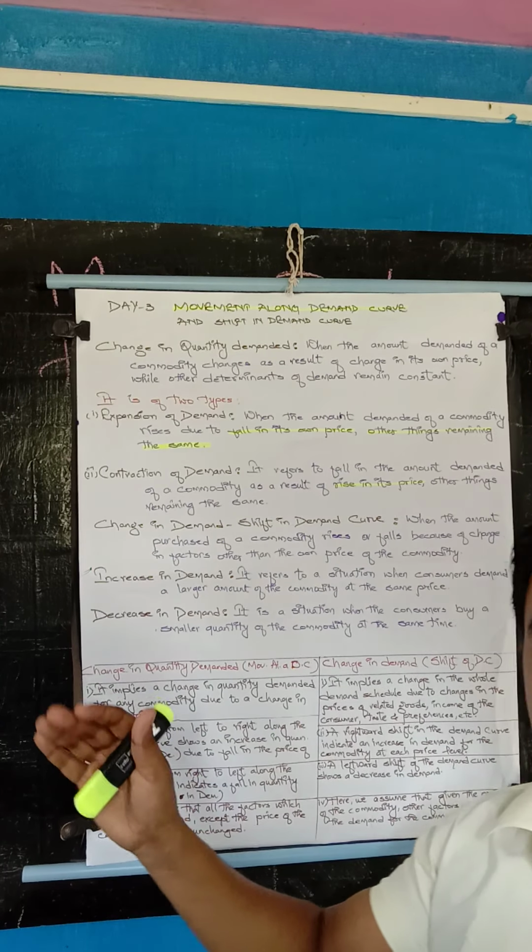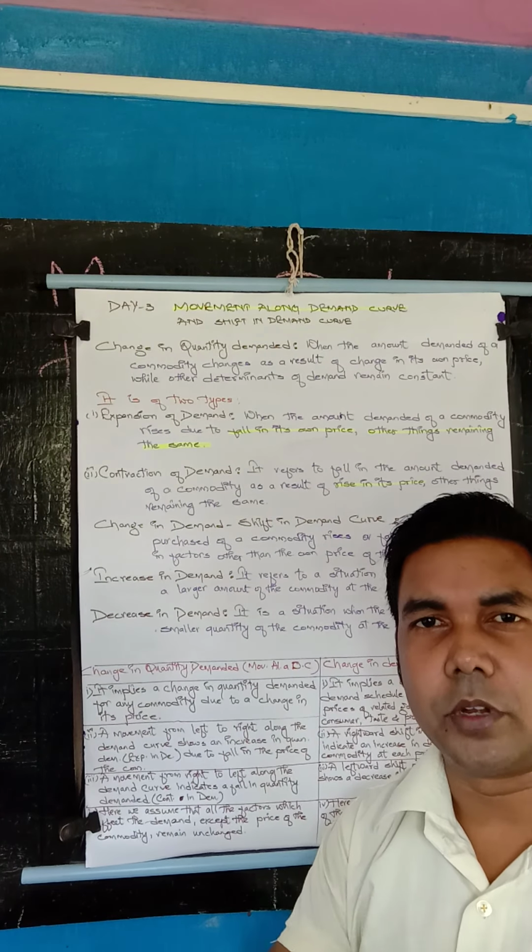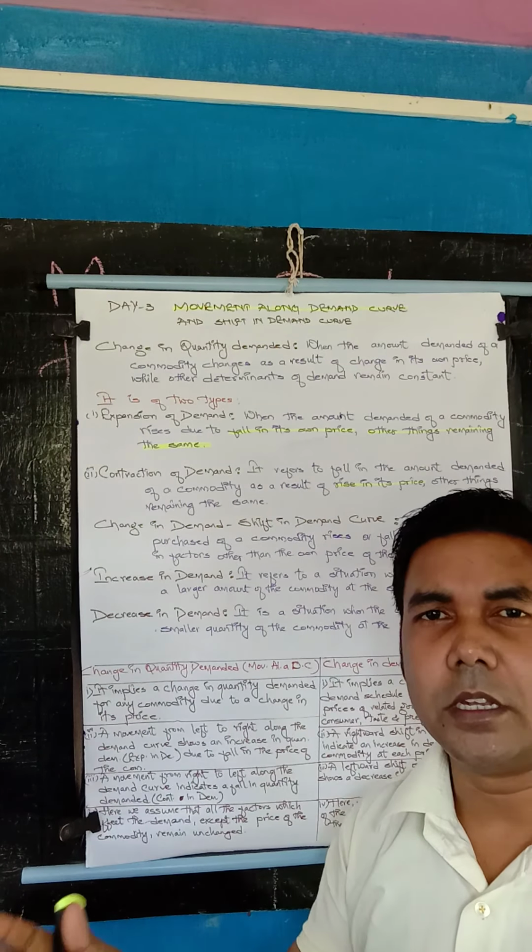Next, when the demand curve shifts from left to right, it indicates the increase in demand. A rightward shift of the demand curve indicates an increase in the demand.